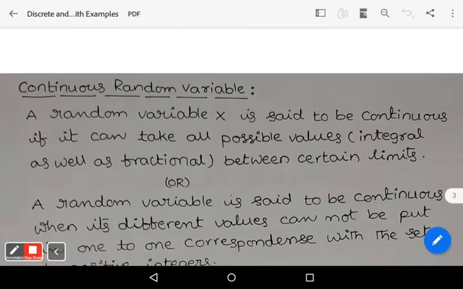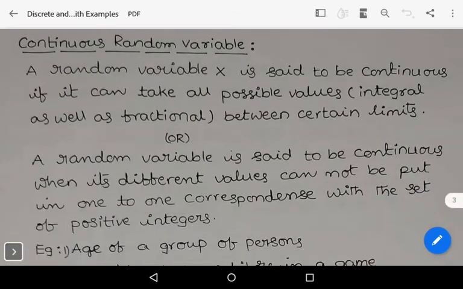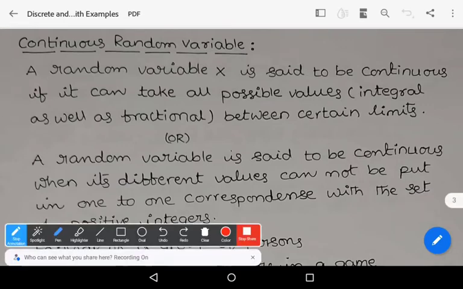Yes, let us see the definition of continuous random variable. A random variable capital X is said to be continuous if it can take all possible values, integral as well as fractional. In case of discrete, we observe that there are only integer values, especially positive integer values. But in case of continuous random variable, it takes all integer values as well as fractional values between certain limits.